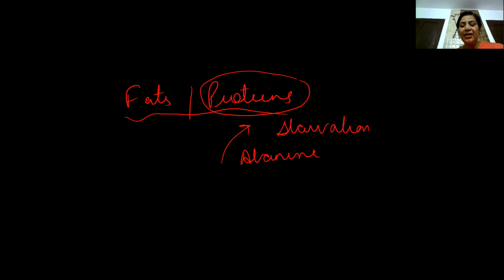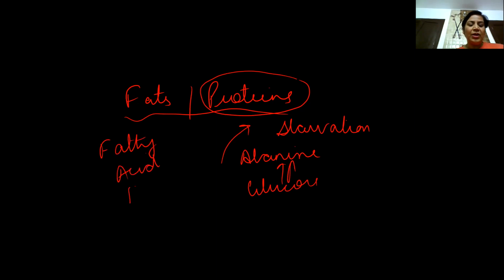So there exists a glucose-alanine cycle, which is again predominant in the liver. The same is the case with fats. There is again a fatty acid cycle. So overall, the liver plays so many important roles.